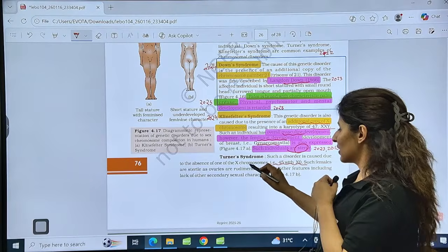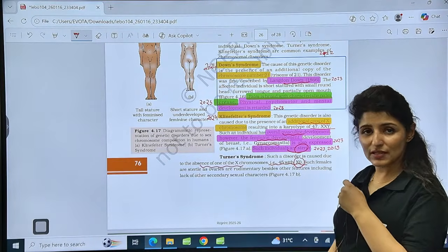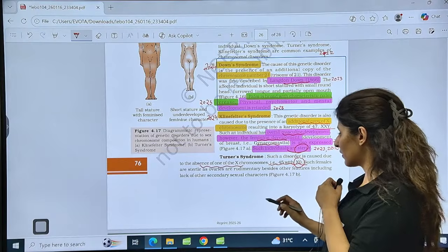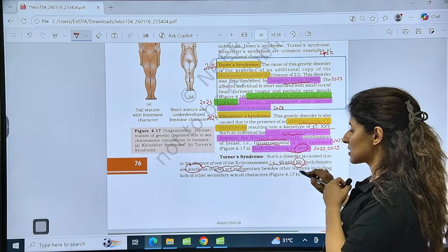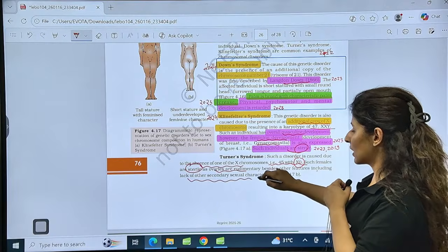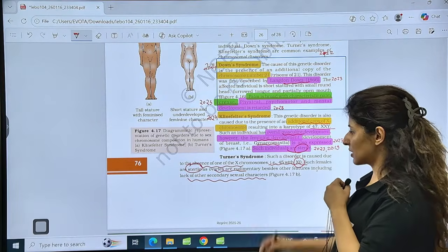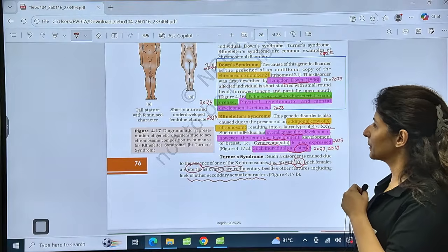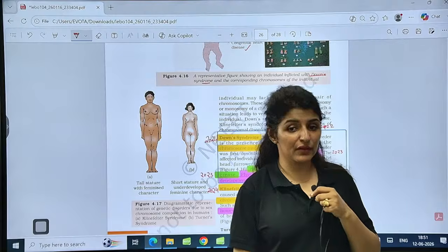Turner syndrome is a disorder with absence of one of the X chromosomes. So the female is short of one X chromosome. Total chromosome number is 45. Again, sterile, ovaries rudimentary, and she lacks some secondary sexual characters. Overall, masculine features are present in Turner syndrome. Is that clear? So guys, with this we complete genetics. We have completed 4 chapters.